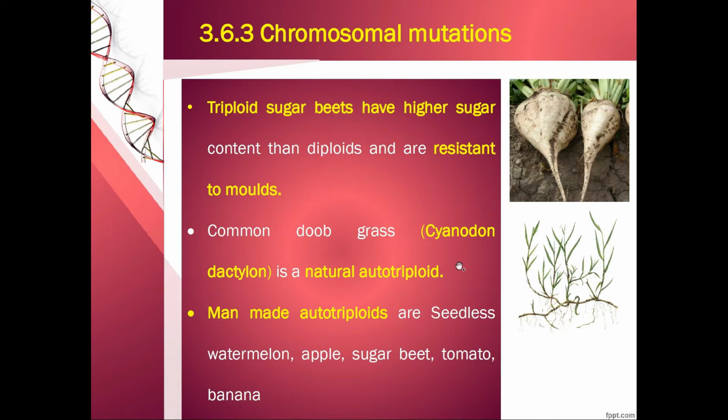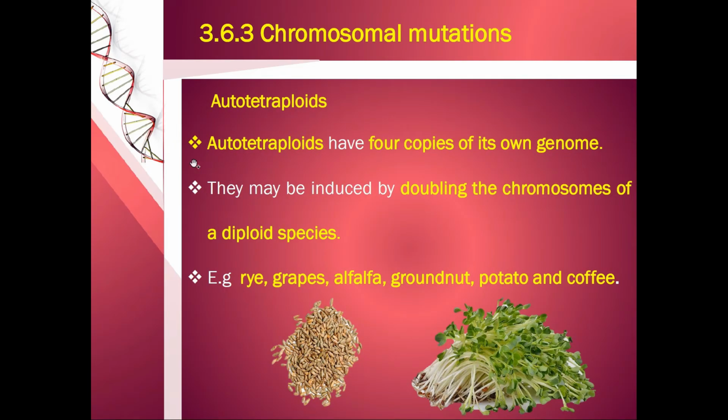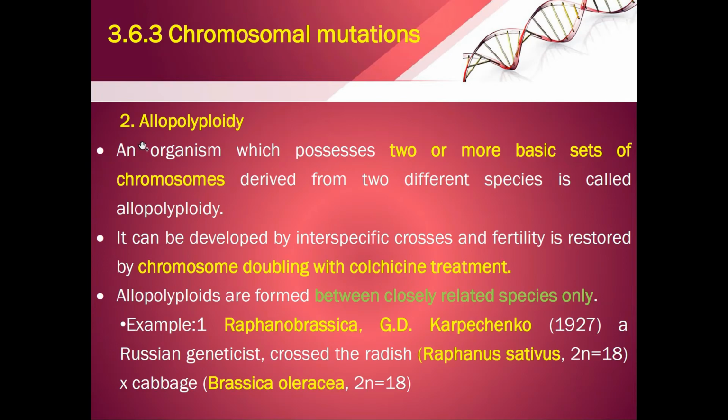The common doob grass, Cynodon dactylon, is also a natural autotriploid. Man-made autotriploids are seedless watermelon, apple, sugar beet, tomato and banana. Autotetraploids. Autotetraploids have 4 copies of their own genome. They may be induced by doubling the chromosomes of the diploid species. Examples are rye, grapes, alfalfa, groundnut, potato and coffee.